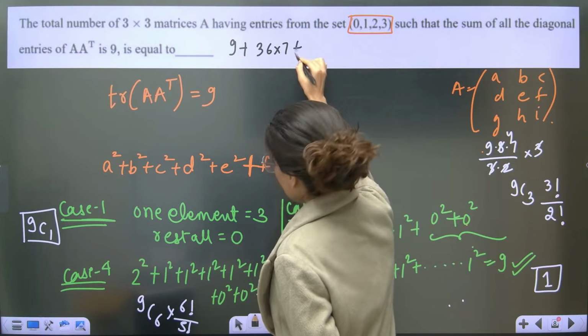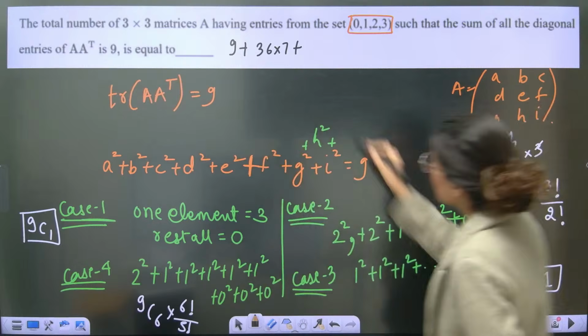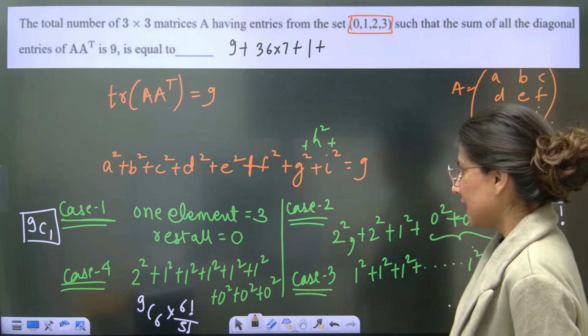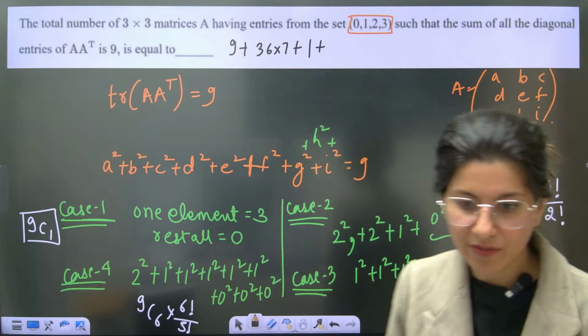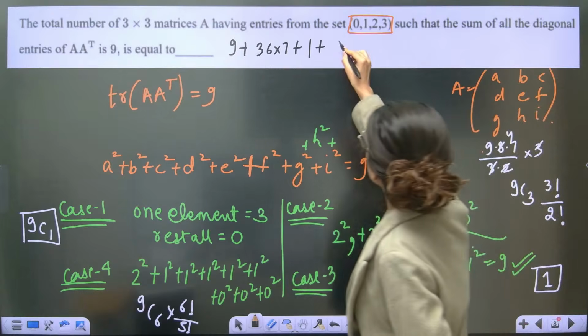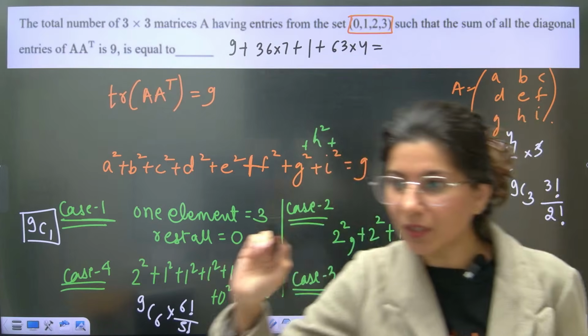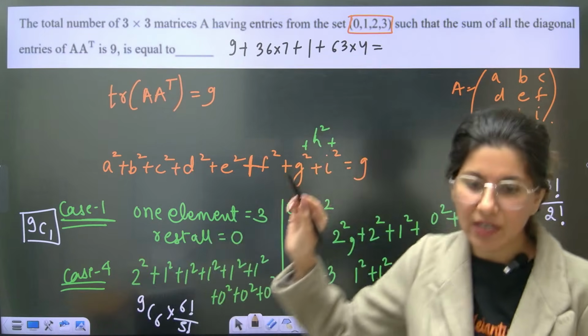This is case number 2. Case number 3 will be what? Just plus 1. Case number 4 will be what? So this is 9. Case number 4, 63 into 4. If you make total about it, what are you going to get? 766.